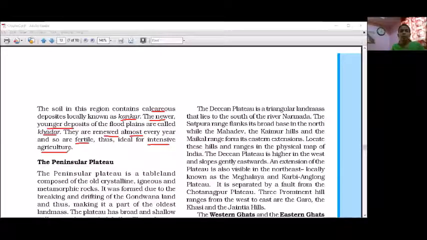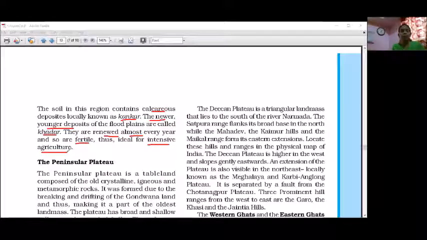Today, we have studied the northern plain and its formation. The northern plain was formed by the river systems of the Indus, Ganga and Brahmaputra. These three river systems, along with their tributaries, worked here.